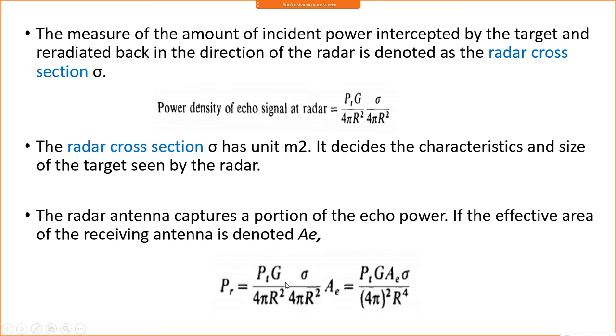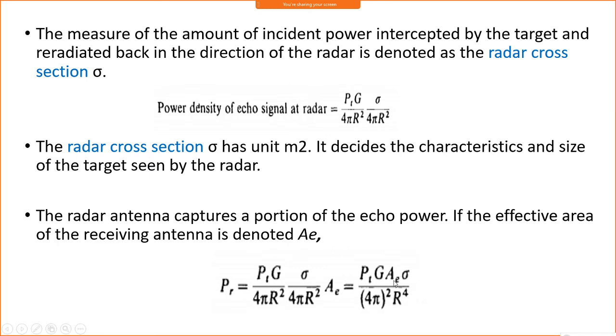So this contains all the parameters, and we are able to develop the simple form of the equation. Putting all these parameters, we get PtG into AE sigma by 4 pi r square into r power 4.